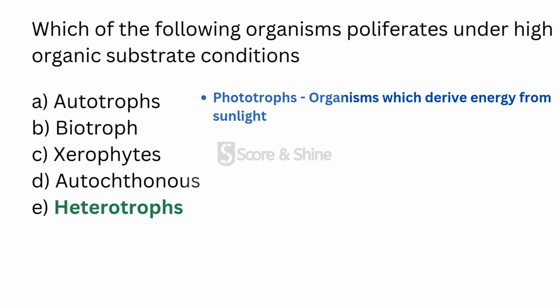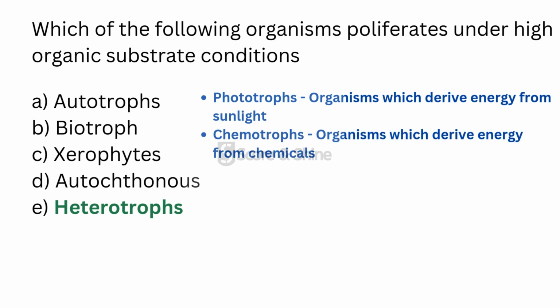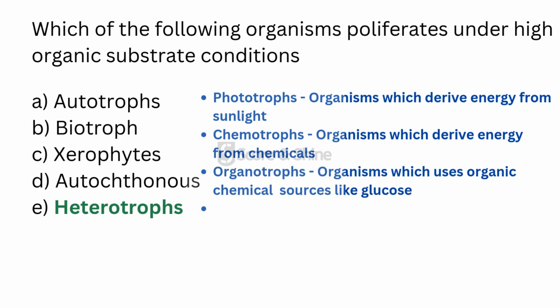So the organisms which derive energy from sunlight are called phototrophs, and the organisms which derive energy from chemicals are called chemotrophs, and the organisms which use organic chemical sources like glucose are called organotrophs.